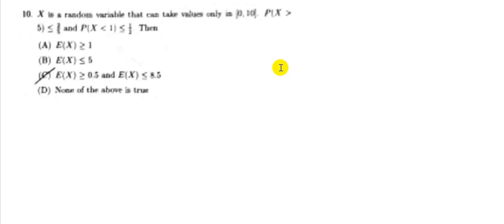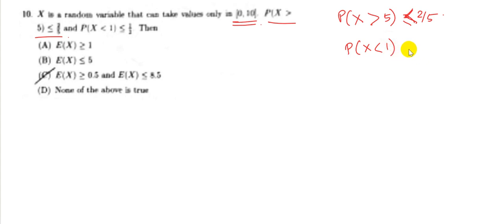We come to question number 10, where we are told that there is a random variable x which can take values in the range of 0 to 10, both included, and it is said that probability of x greater than 5 is 2 by 5, and probability of x less than 1 is less than equal to 1 by 2.